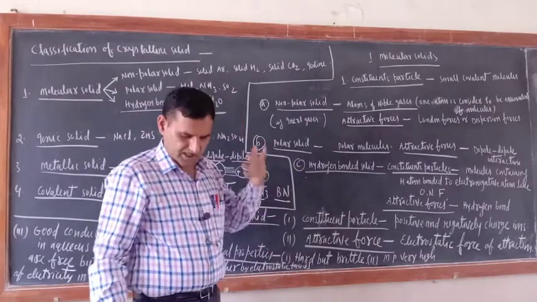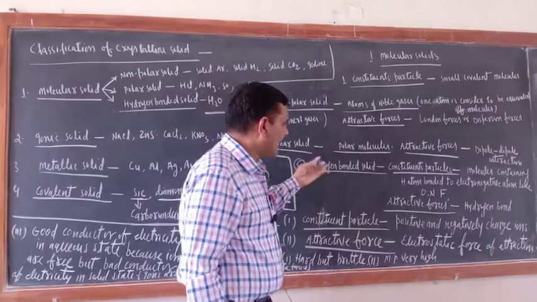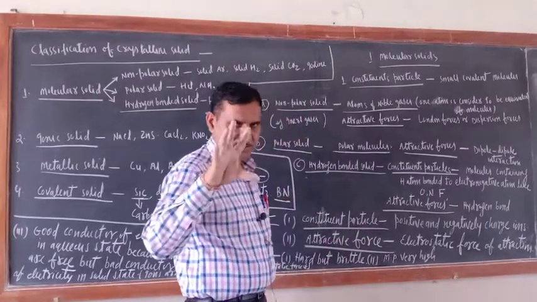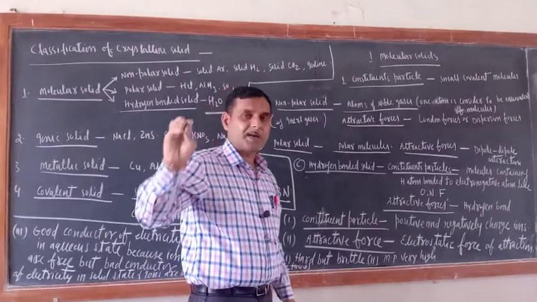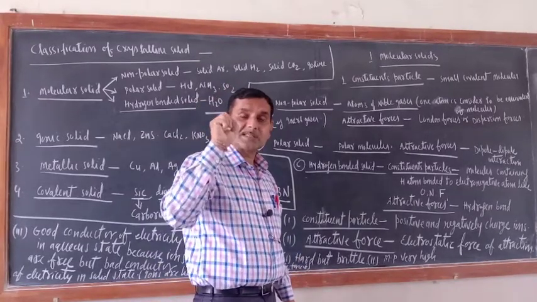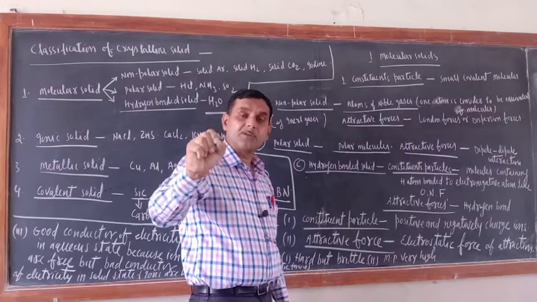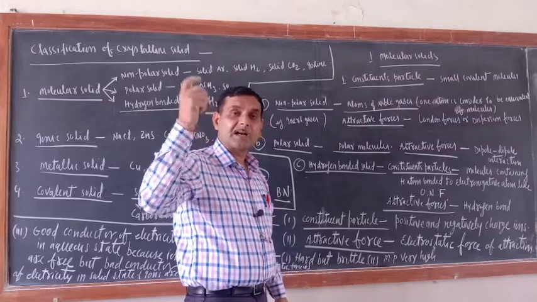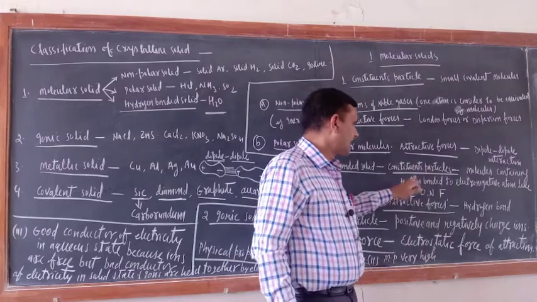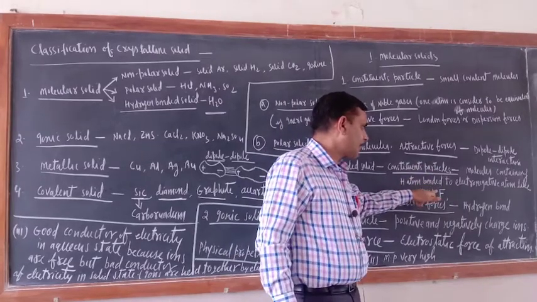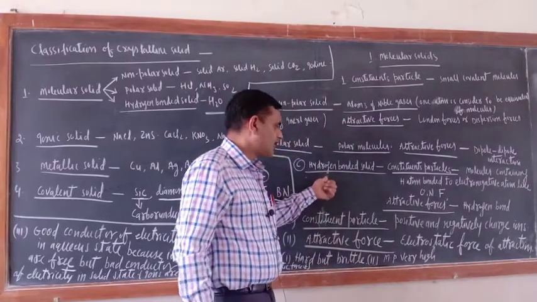Hydrogen bonded molecules. As far as hydrogen bonding is concerned, you are very much aware. For a hydrogen bonded solid, what are the constituents? Constituent particles are molecules containing hydrogen bonded with an electronegative atom like O, N, F. That is a hydrogen bonded solid.